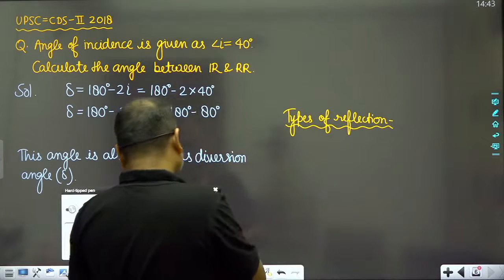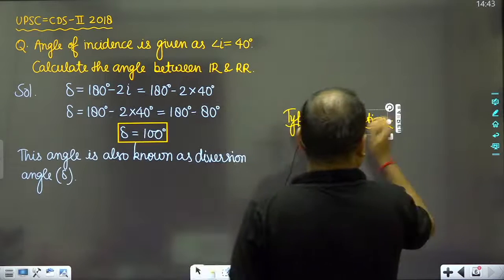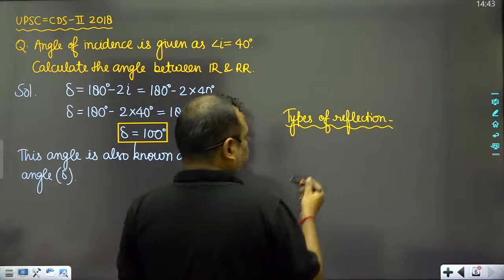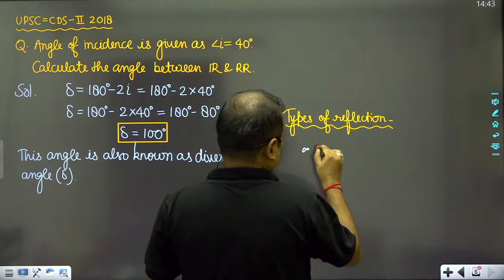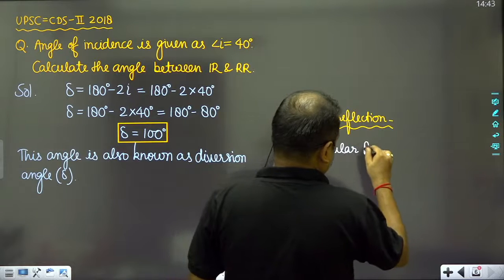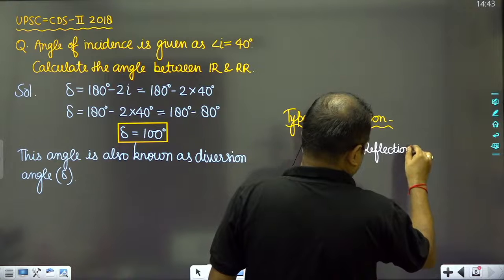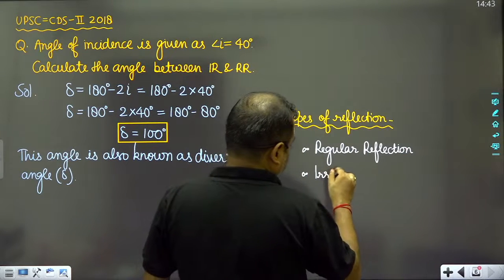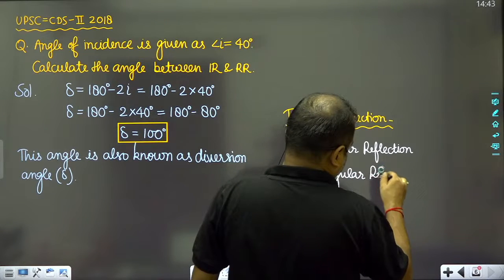When we talk about the types of reflection, there are two: number one is regular reflection, and number two is irregular reflection.